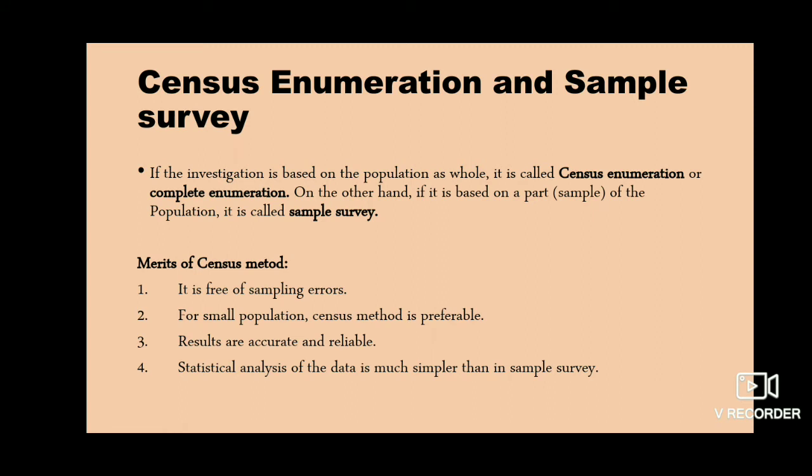Now let's move on to the types of survey we had seen, that is census enumeration and sample survey. If the investigation is based on the population as a whole, it is called census enumeration or complete enumeration. On the other hand, if it is based on a part of the population, it is called a sample survey. Sometimes you just need a part of the population to study, and the conclusions are made based on the sample and applied to the whole population.